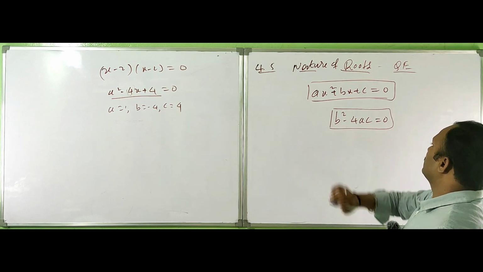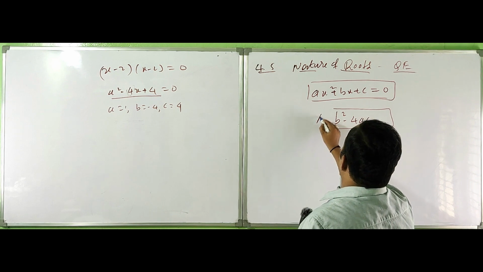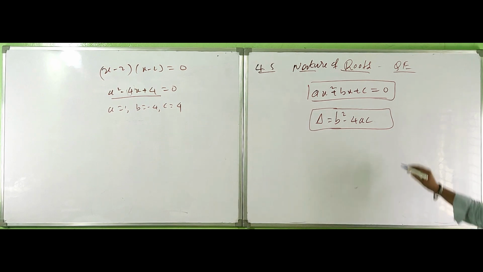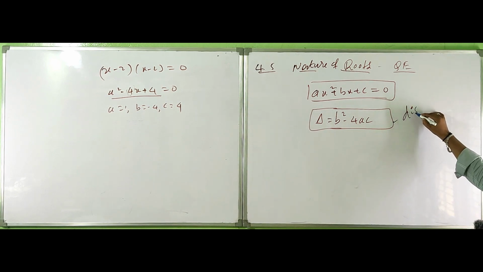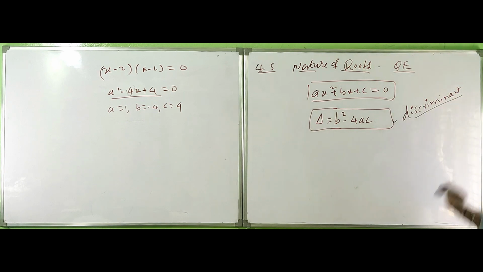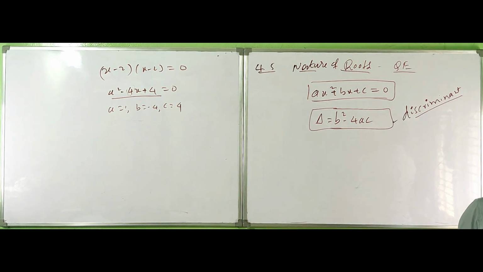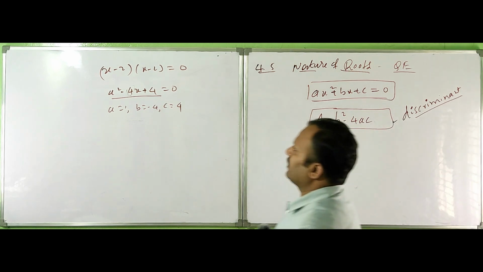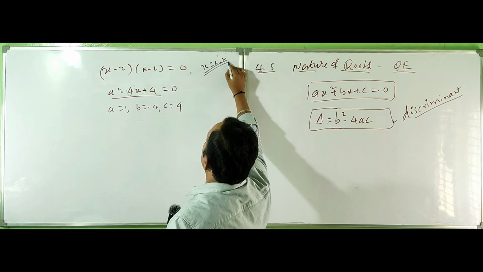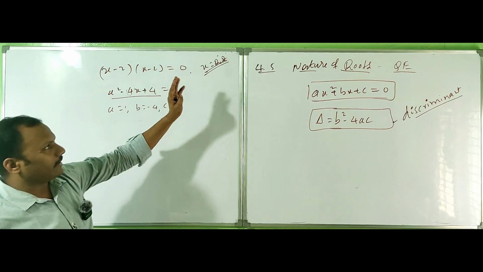This term is called the discriminant. The triangle, delta, you can also write, is called the discriminant. Based on this behavior, equal to 0, greater than 0, less than 0, we have the cases here. Here we know x is equal to 2 and 2, they are the roots. So roots are real numbers and equal roots.